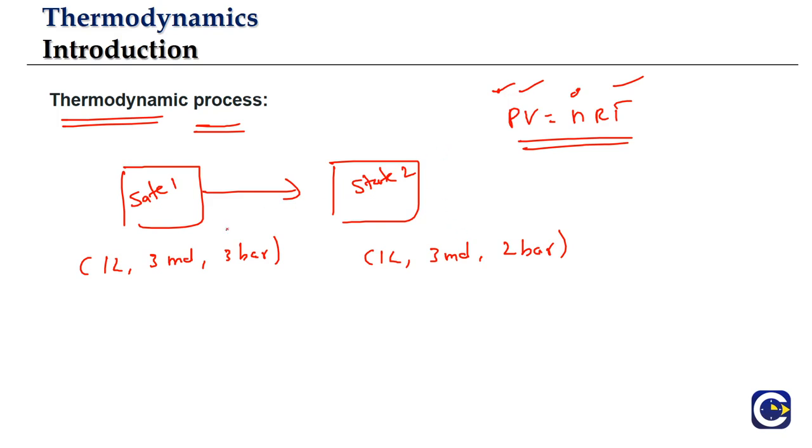And the movement of the system from one state to another state is called a thermodynamic process. And in this chapter, what we will be studying is, when this process is happening, what kind of heat exchanges are involved. Whenever there is a thermodynamic process, what kind of heat exchanges are involved? That is our focus in this chapter, and that is what we will be studying in thermodynamics essentially.